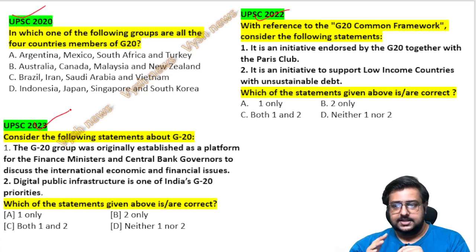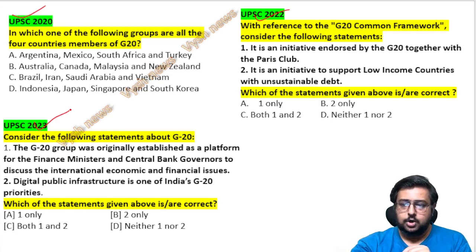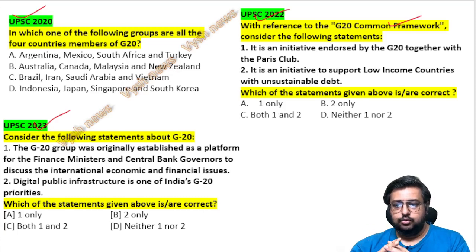So that is one. Then the second one, if you see the G20 common framework, which was announced around 2020 by China, it is an initiative endorsed by the G20 together with the Paris Club. First thing is, nobody taught you about Paris Club, okay? Including Vyshya's, I think we did not cover the Paris Club concept that year. But now we have included it in our portions, and today I will show you also. And then it is an initiative to support low income countries with unsustainable debt. So that maybe looks true, and that 2 will be correct, okay? But here actually the answer is both 1 and 2 are correct, and I will show you the answer also in a while.